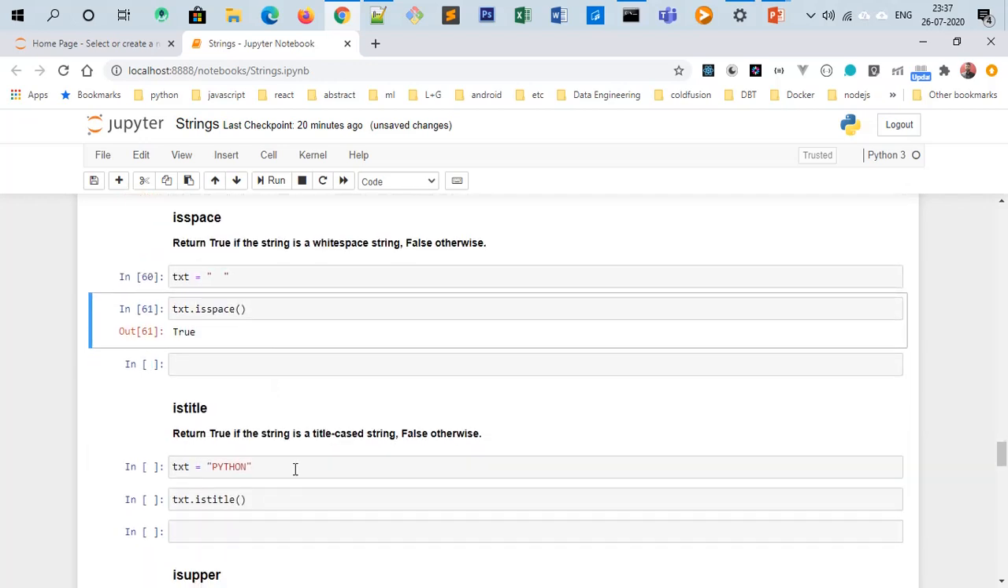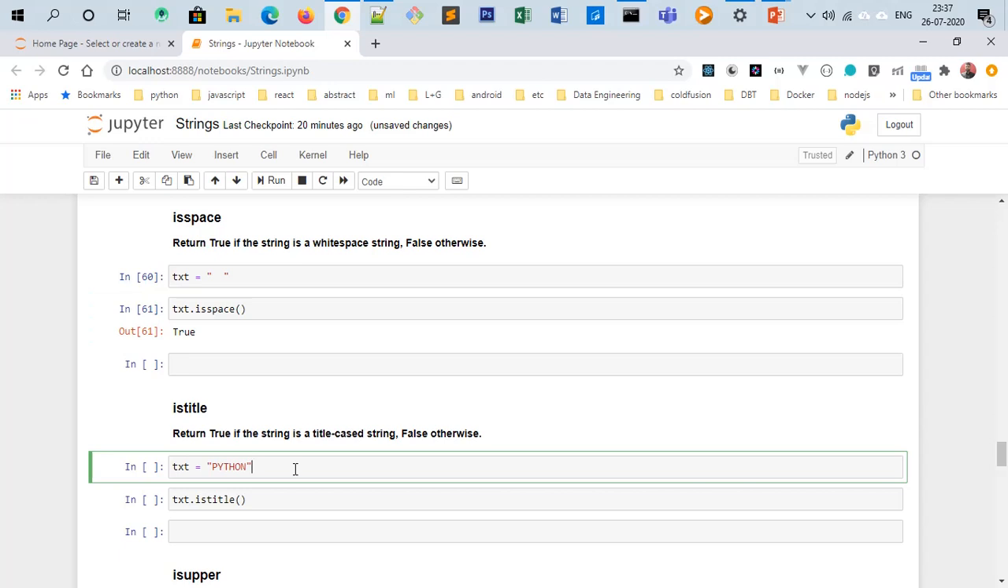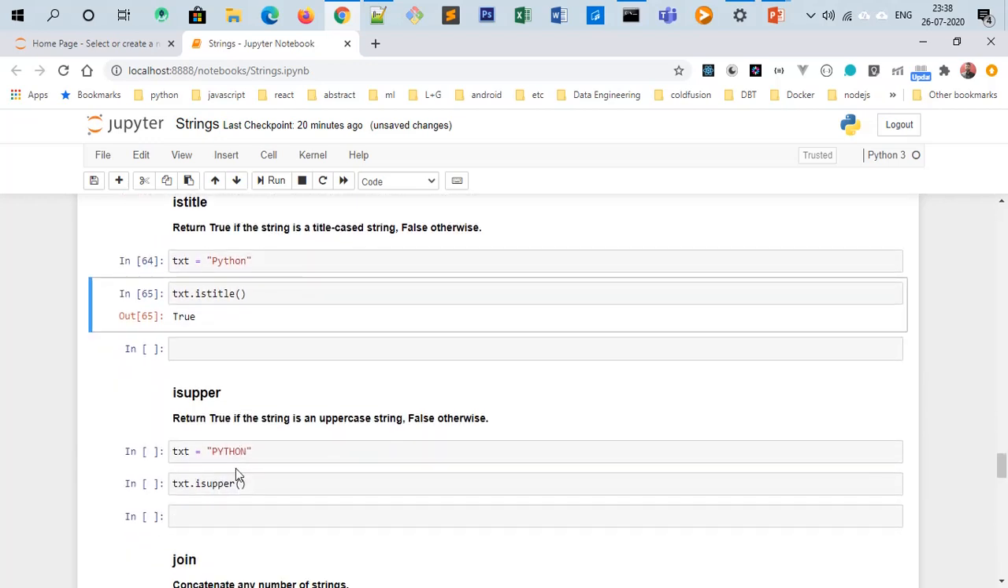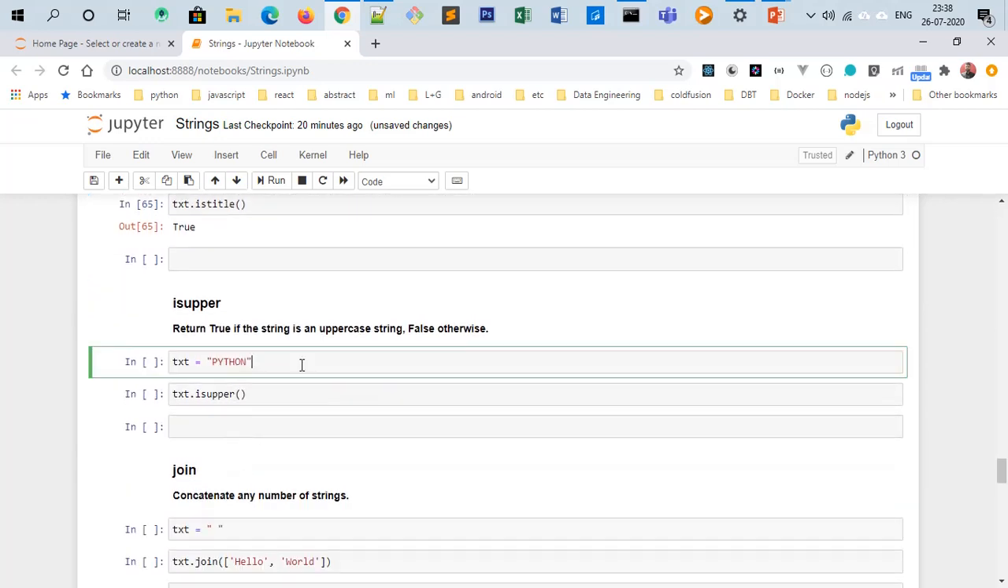Is title will check that the given string is title cased or not. So all the letters here are in uppercase. So yes, it is not a title, because title means the first character will be uppercase and all the other characters will be in lowercase. So like this, if I take a capital P in Python, now it will return true. Is upper. Yes, the string is in uppercase, so it will return true.